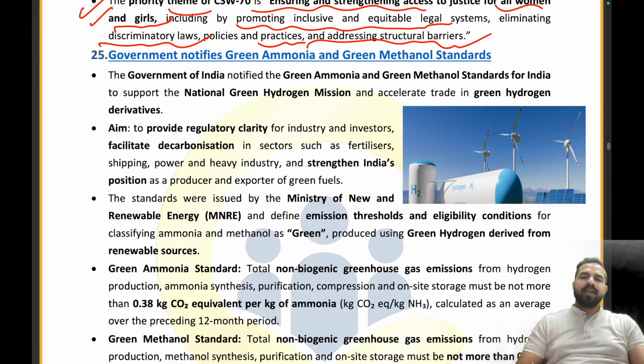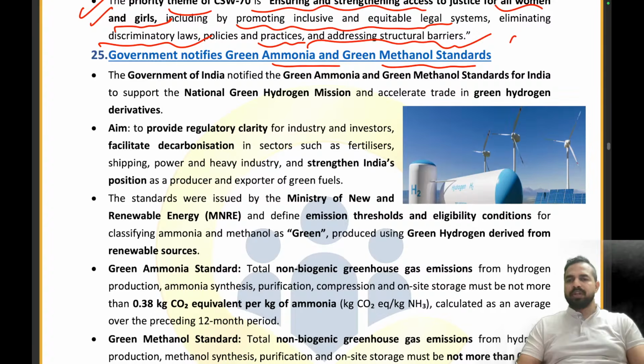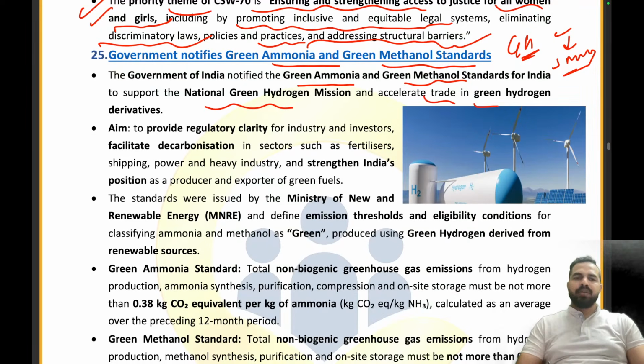The government notifies green ammonia and green methanol standards. My dear friends, you all know that India is focusing a lot on green hydrogen. That's why we have the Green Hydrogen Mission, where we want to achieve 5 MT of production of green hydrogen. So the government of India has notified the green ammonia and green methanol standards to support the National Green Hydrogen Mission and accelerate trade in green hydrogen derivatives.